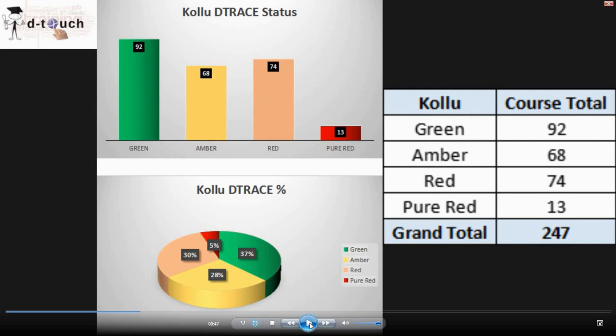If you look at the previous centers, the red and pure red counts are always lesser than the amber count, but here the red count is a little bit higher than amber. So we have to work hard, Kollu team, to move this red to amber and then green. So I hope we can do that in the upcoming days. Alright, if you look at the DTrace percentage of Kollu, it is 37% green, 28% amber, 30% red and 5% pure red. Thank you. So let's move on to the next center.